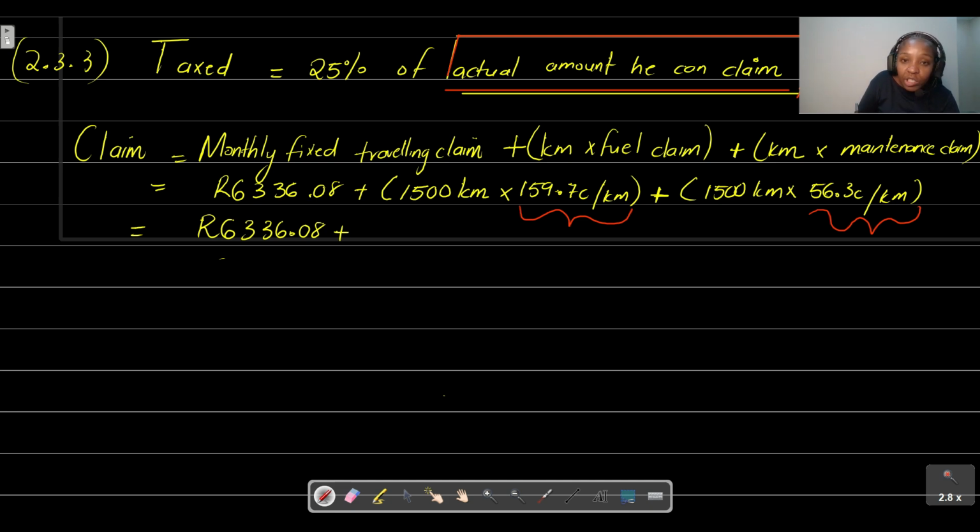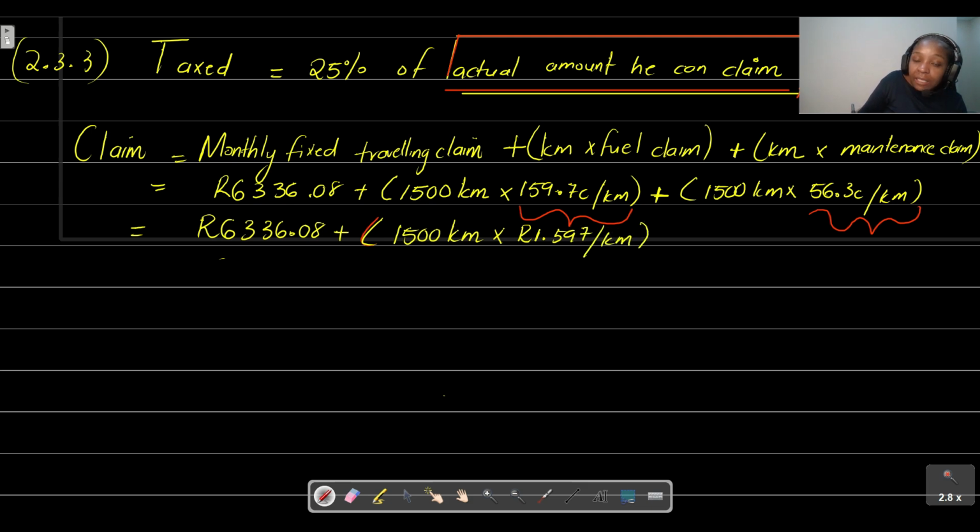So I'm going to convert that. How do you convert 159.7 into rands per kilometer? You can just take the 159.7 and you divide that by 100. So that will give us a rate of 1.597 rands per kilometer.